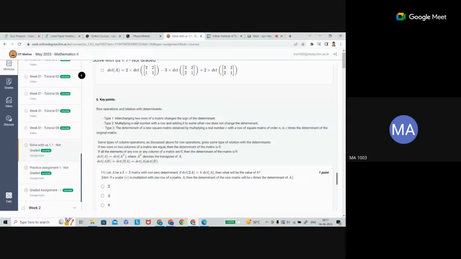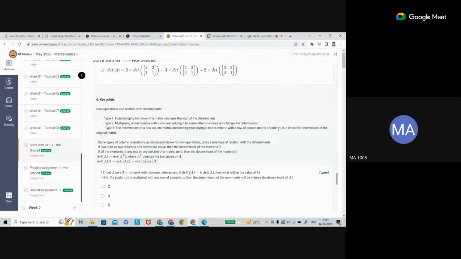Okay, interchanging of the rows. Interchanging two rows of a matrix changes the sign. And the third is the determinant of the new matrix obtained by multiplying a row by C, which is C times the determinant. I missed that.